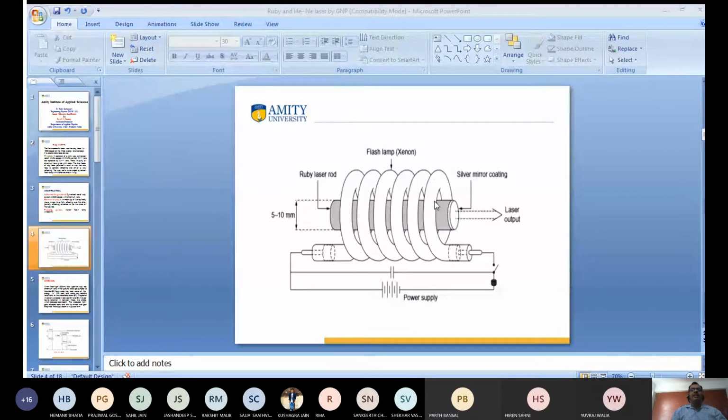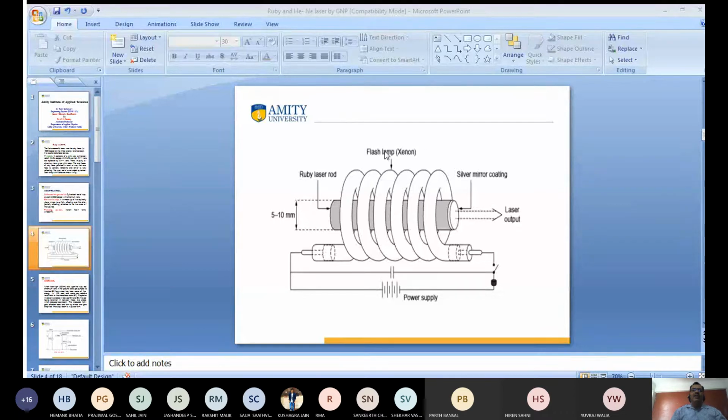This solid is the ruby laser medium. This is called the ruby rod. It is the mixture of aluminum oxide and chromium oxide. What is this? This is a helical structure.